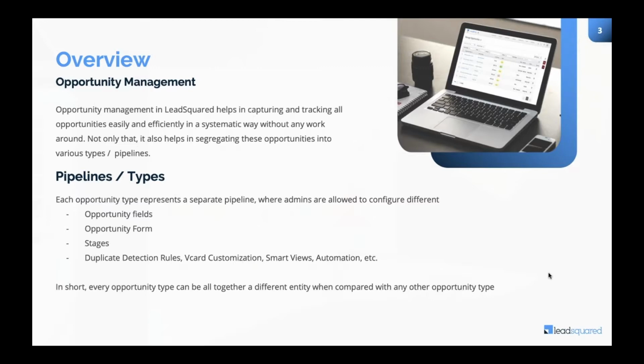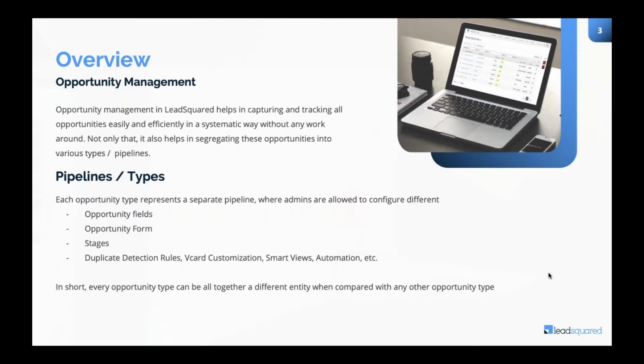Now, what do we mean by pipelines? Let's say in case of the insurance industry, you have car insurance, bike insurance, term insurance, and COVID insurance these days. All different types of insurance will have different kinds of fields, different forms. A person applying for car insurance will be expecting a car insurance form and not a term insurance form. So the entity itself is very different. The car insurance has to be focused on the car fields, and the form has to be derived using the car fields.